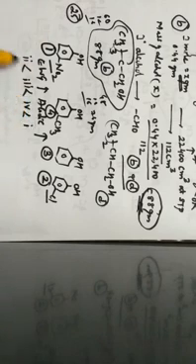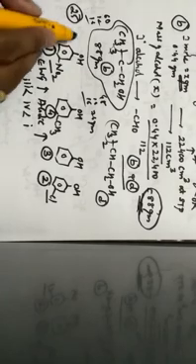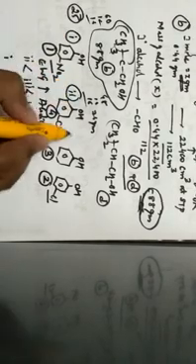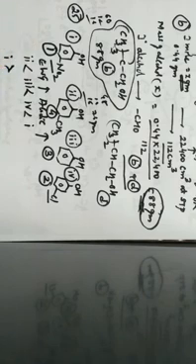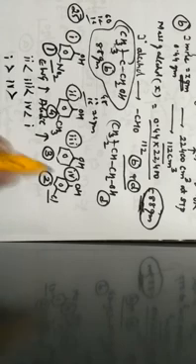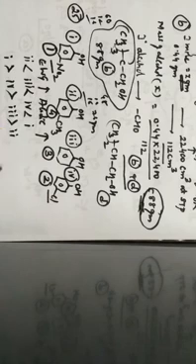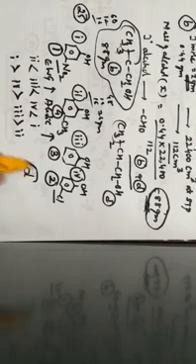Or else you can write it in order of the options: this is the first option, this is the second option, this is the third option, this is the fourth option. Here, which is most acidic? The first option is most acidic. After this, the fourth one. After the fourth one, the third one. After the third one, the second one. Hence, the correct option for the given question is option D.